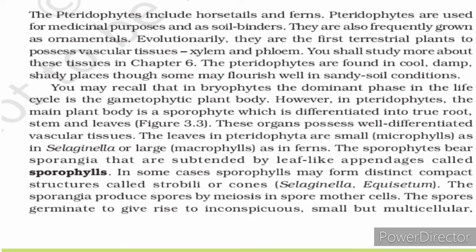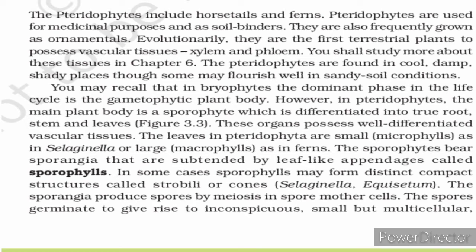The sporophytes bear sporangia that are subtended by leaf-like appendages called sporophylls. On the sporophylls the sporangium is formed and the spores are produced.